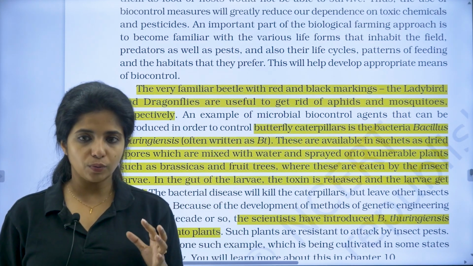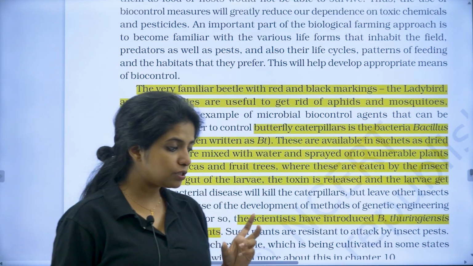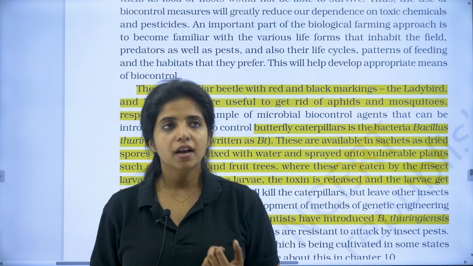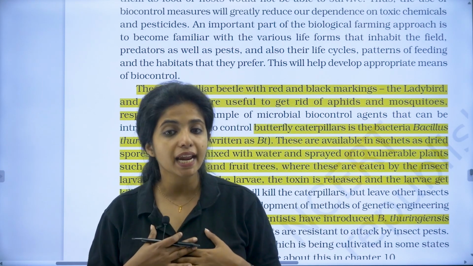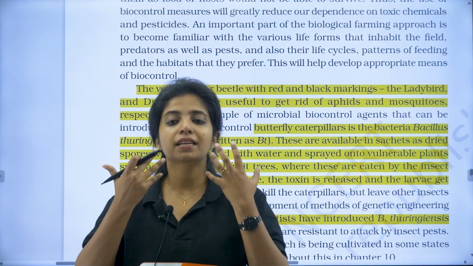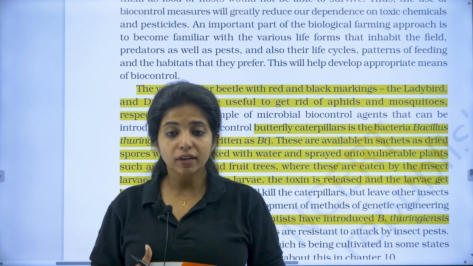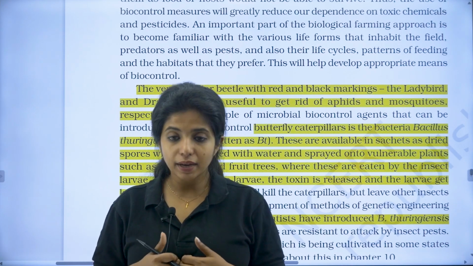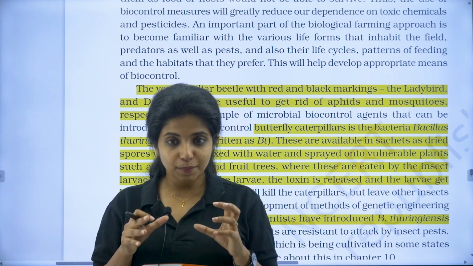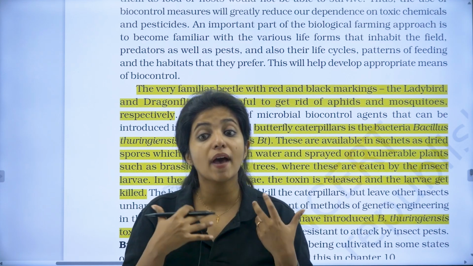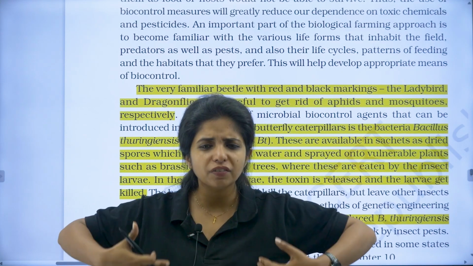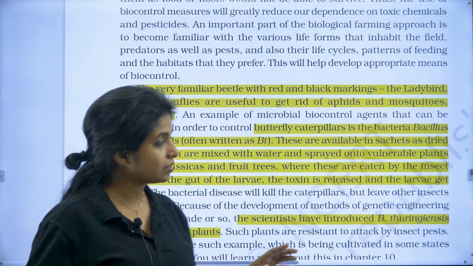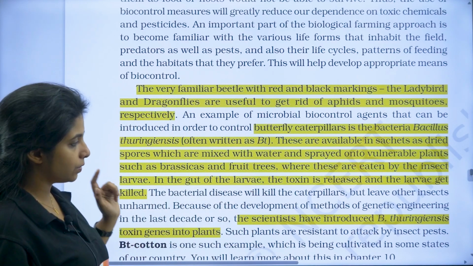I'll tell you how it works. Bacillus thuringiensis produces an inactive toxin in its body. Suppose I am an insect larva and I ate this bacteria. This inactive toxin is now in my body, but when it reaches my gut, it converts into an active toxin, which cleaves away my epithelial cells, and I am going to die. That is how it works. The toxin is released and the larva gets killed because of this.